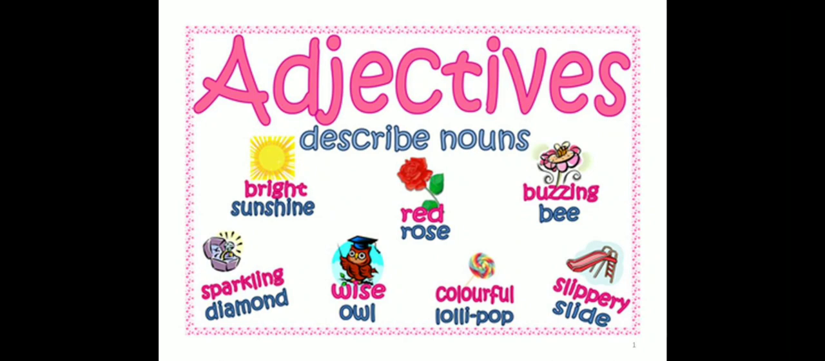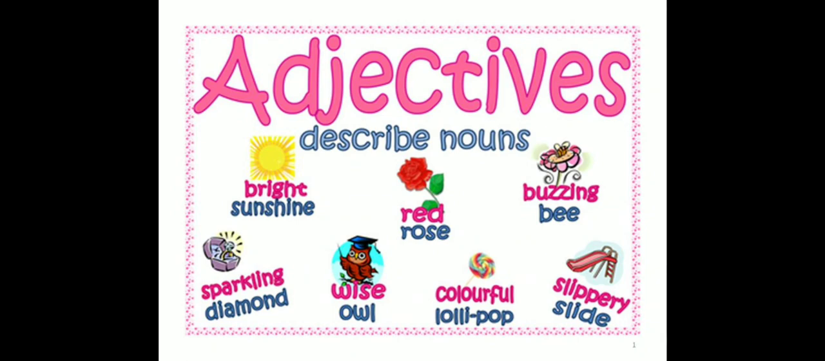Here we are going to talk about one of the parts of speech, that is adjectives. Starting with the definition, adjectives describe nouns or pronouns. Here you will see that there are some pictures and they are paired as adjective and noun.